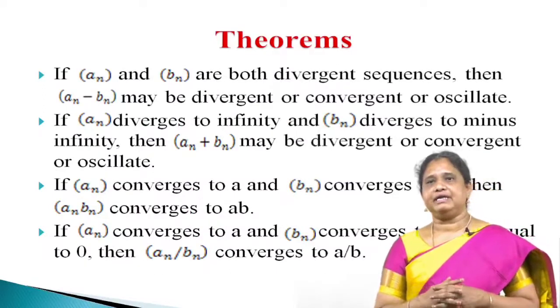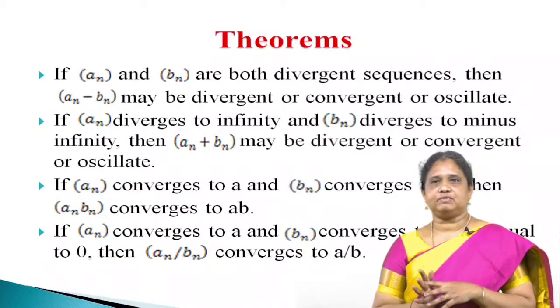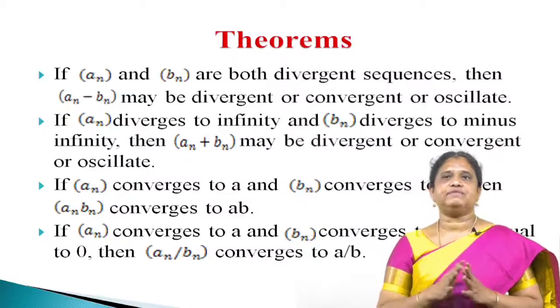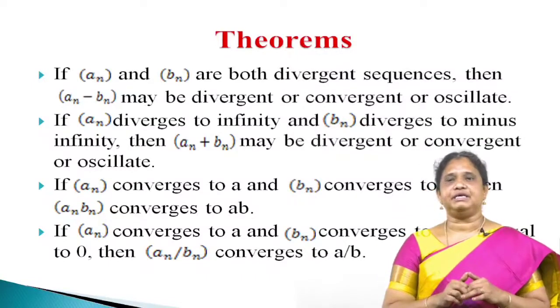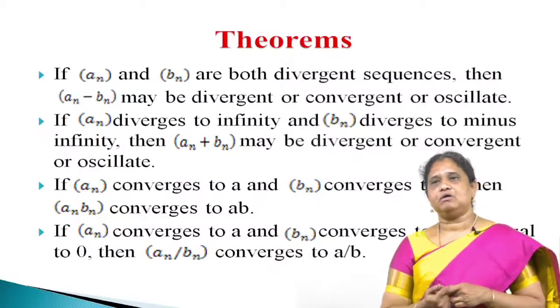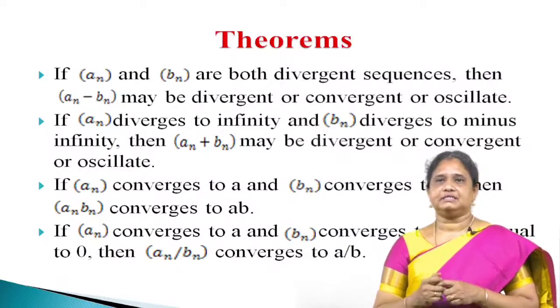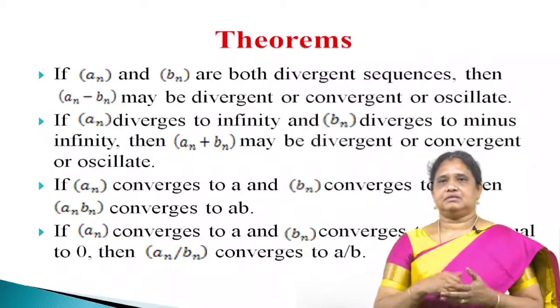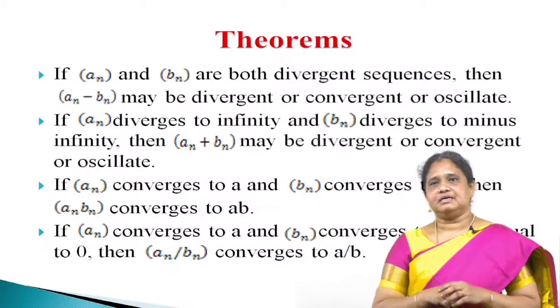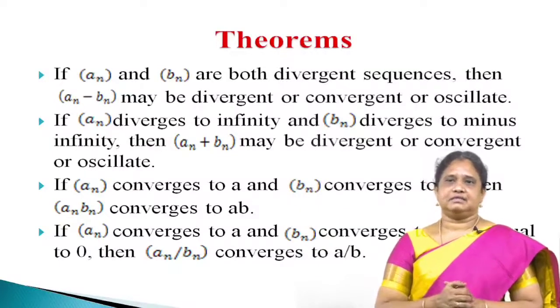If a_n and b_n are both divergent sequences, then the difference a_n minus b_n may be divergent, convergent or oscillating. Similarly, we have some more theorems on product and division.